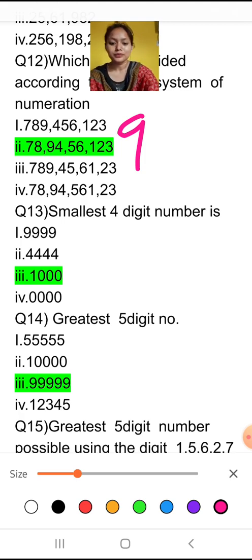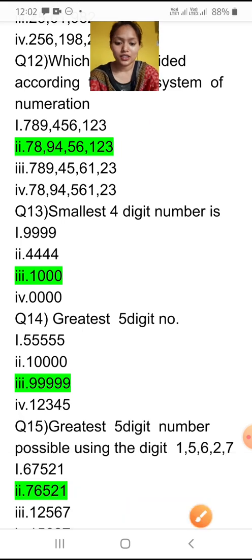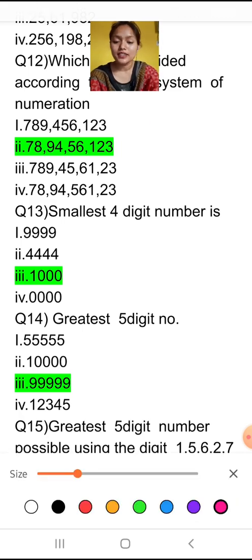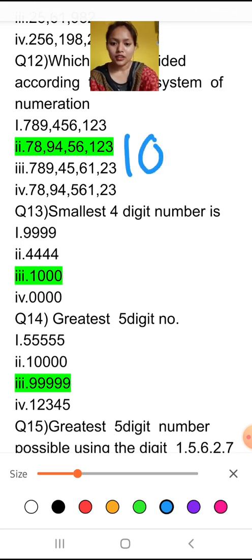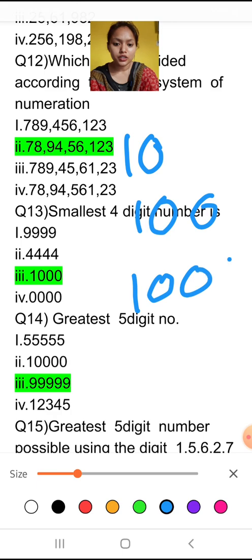Now if I say which is the smallest 2-digit number, it will be 10. Then smallest 3-digit number 100, smallest 4-digit number 1000.